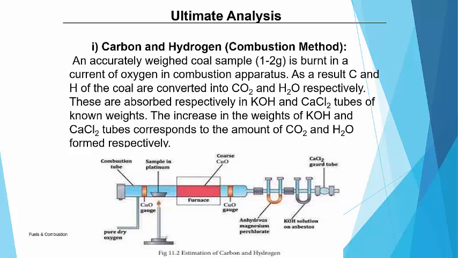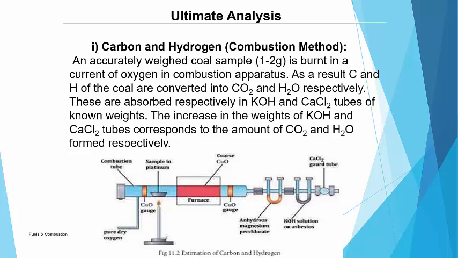Why the combustion method? Because carbon and hydrogen are both combustible and both react with oxygen, so we can find their percentage by using the combustion method.